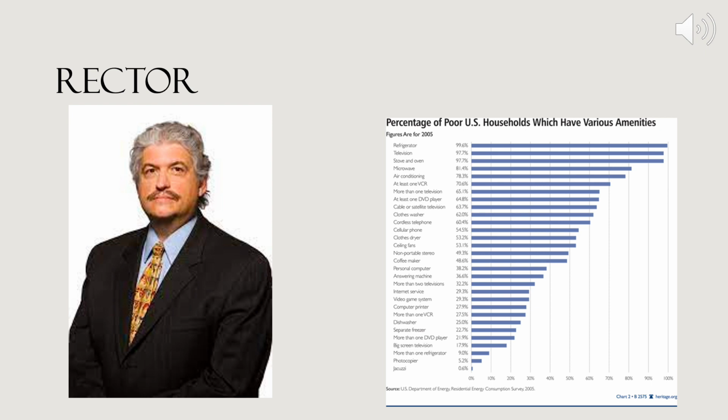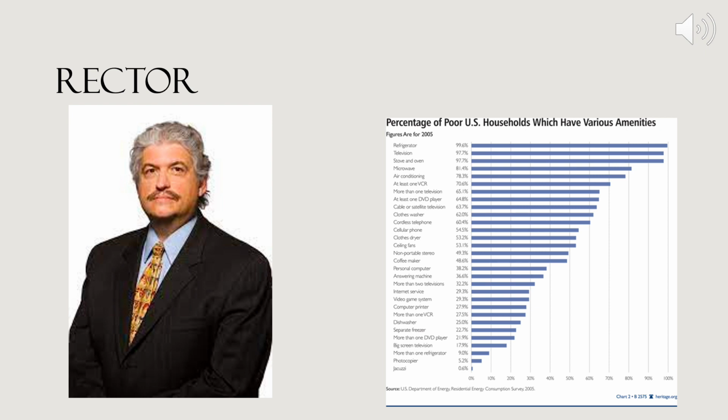Robert Rector has a very different take on poverty and what it means to him. He believes that government measures such as OPM can be misleading as well as inaccurate. When someone says poverty, a typical person would think they would be living on the streets or don't have enough money for food. Which, yes, some people are living in those conditions, but in 2009, only 1 in 70 of each person living below the poverty line is actually homeless. So when people say living below the poverty line means you're homeless, Rector says you're wrong.